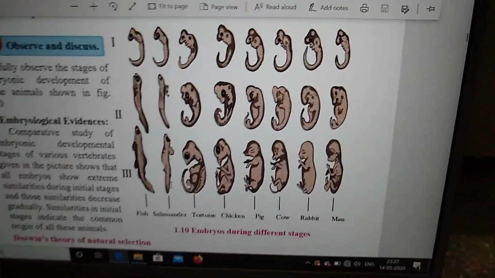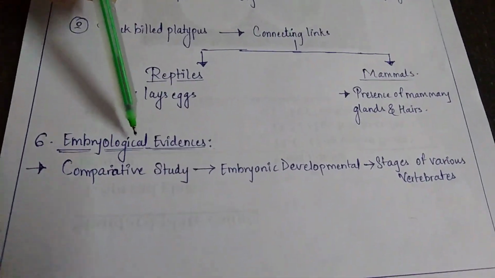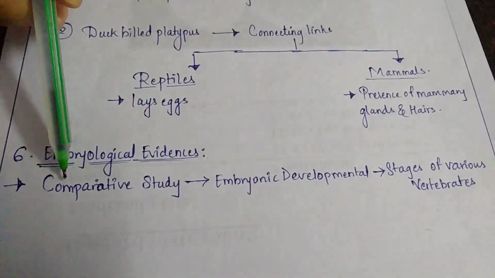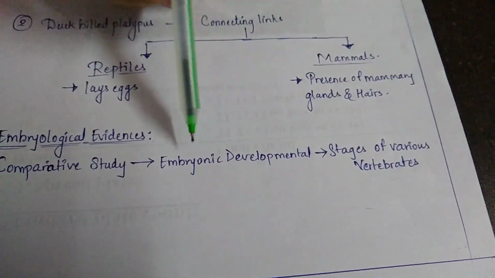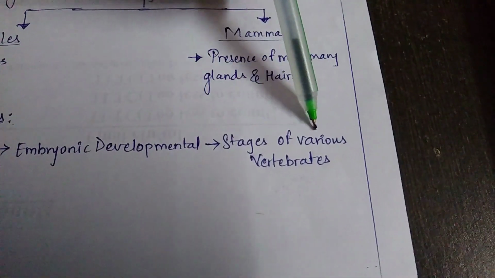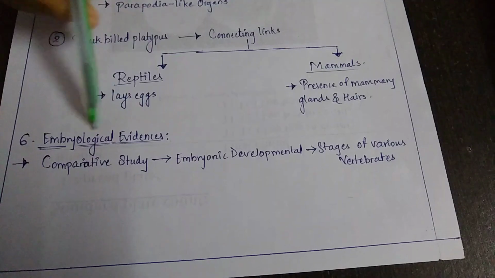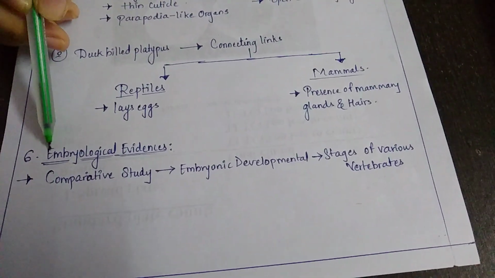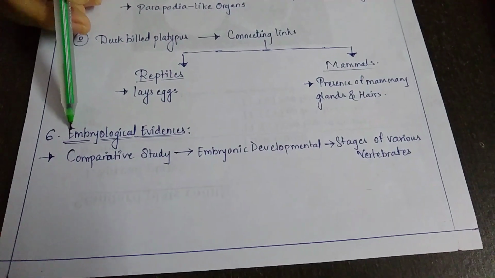ancestor. Okay. So here is the statement, students. Embryological evidence is basically a comparative study of embryonic development, which studies the stages of various vertebrates, and it indicates that during the initial stage, embryological development is almost the same, which indicates they have a common ancestor.